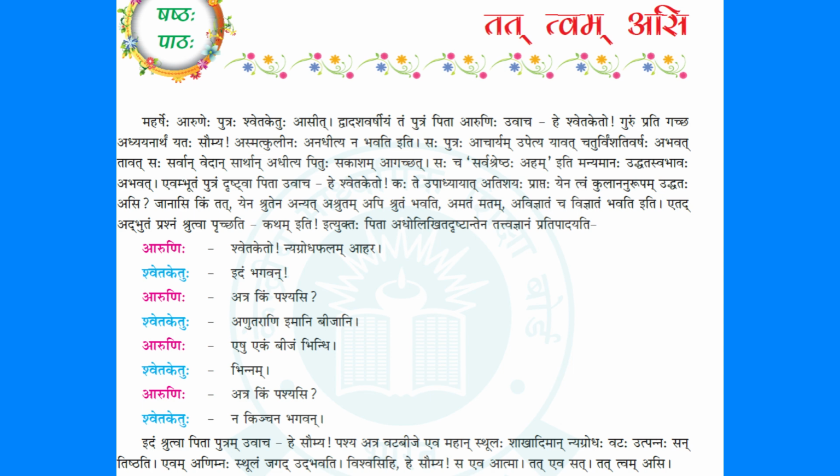As I told you just now, Pasha, look here, atra here, vatabije, the seed of banyan tree, eva, in that only, mahan sthulaha, you all know how big the banyan tree will be, mahan, big, sthulaha, fat, it's like huge, right? Shakha diman, shakhaha, the branches, it has wide, huge, big branches. Iman, nyagrodha vataha, the banyan tree, utpannaha san, utpannaha born.